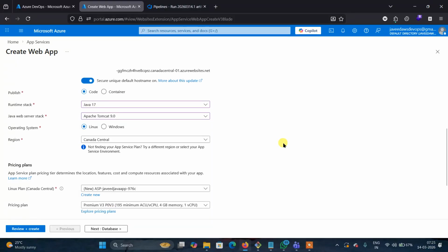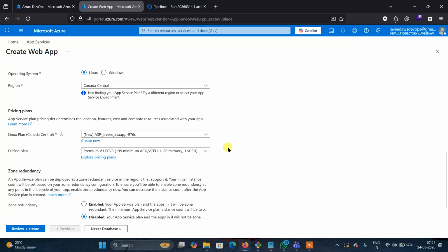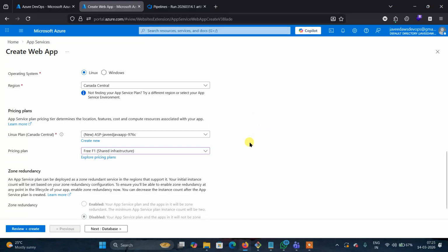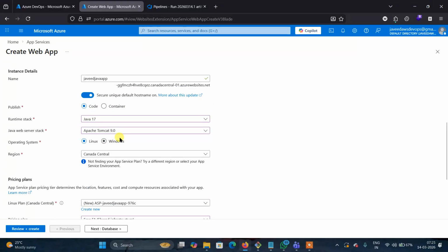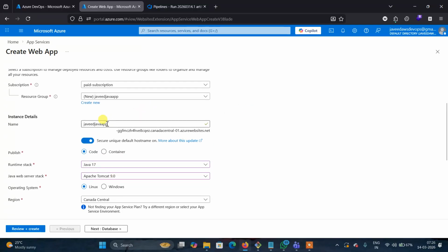Then where do we need to run this Tomcat, on Linux or Windows? It's asking whether we want to create the Tomcat on Windows or Linux. I selected Linux here, and we need to select the app plan. There are multiple options for the app plan. I told you that we need to select the free app plan, Free F1. Got it? So I selected Apache Tomcat, the runtime stack is Java 17, and the app name should be unique.